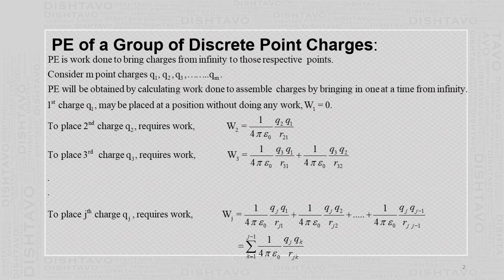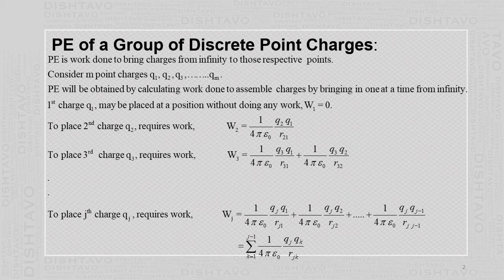So at first, we will find the expression for potential energy of a group of discrete point charges. So there are point charges at different places, and we have to find out what is the potential energy. Now by definition, as I would also explain in the first chapter on electrostatics, potential energy is the work done to bring charges from infinity to their respective points.